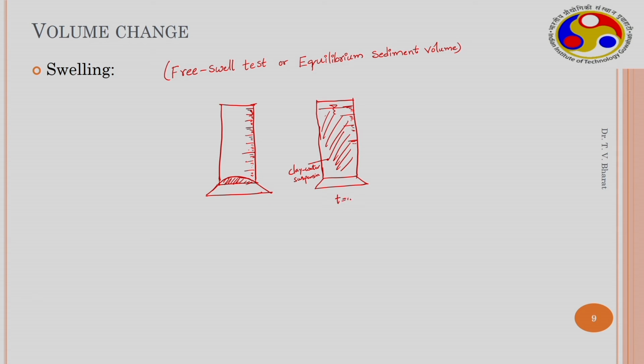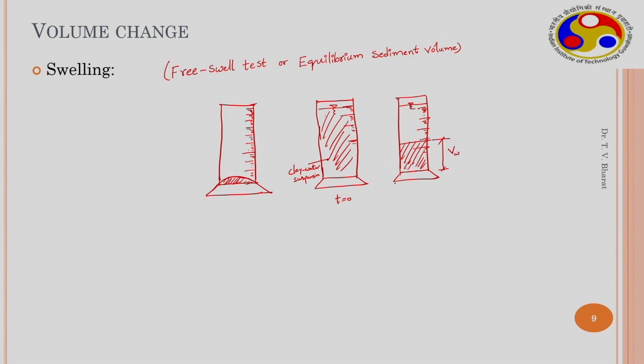This is at time t equal to 0 as soon as you mix with water, but after certain time you see that this is the clear water level, and this is the clay sediment.